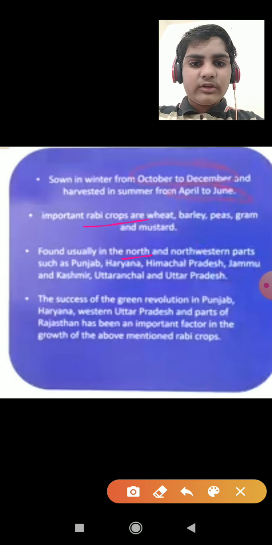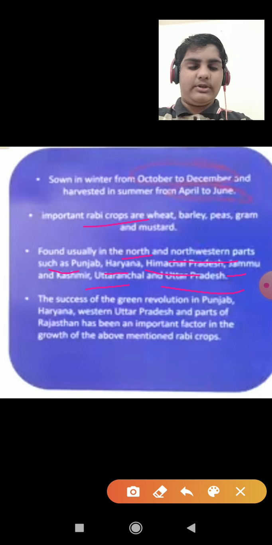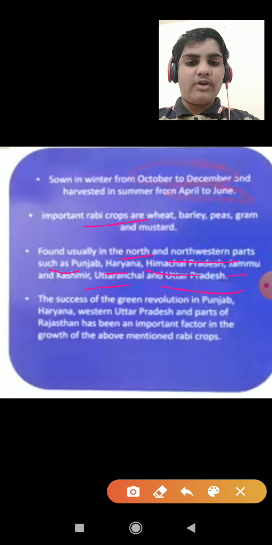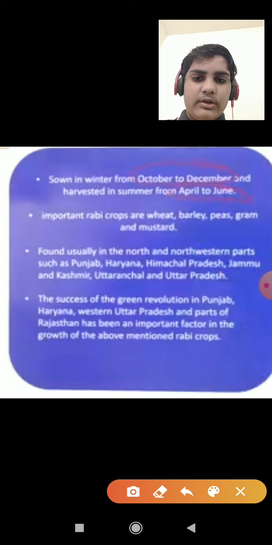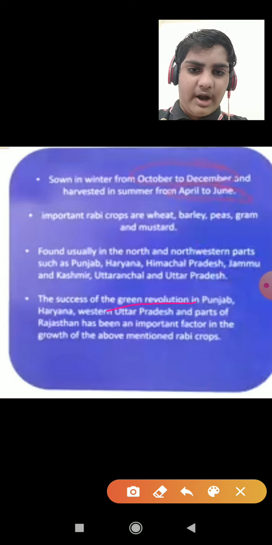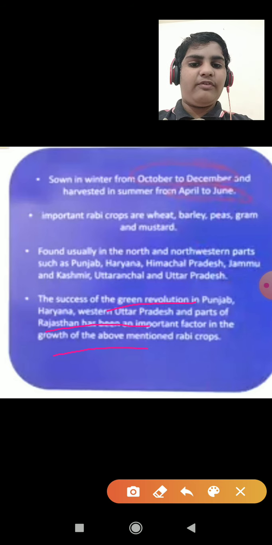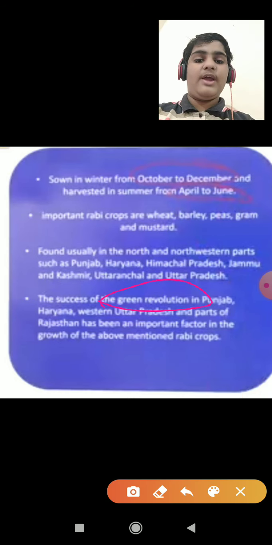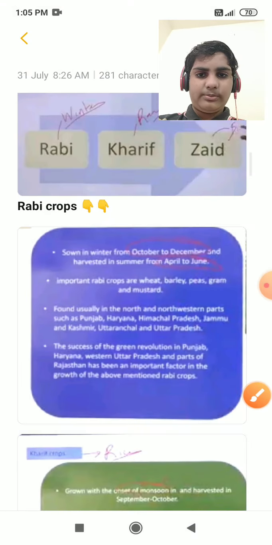Found usually in northwestern parts such as Punjab, Haryana, Himachal Pradesh, Jammu and Kashmir, Uttaranchal, and Uttar Pradesh. These are the states where the Rabi crops are found. Let's revise. The success of the Green Revolution in Punjab, Haryana, Western Uttar Pradesh, and parts of Rajasthan has been an important factor in the growth of the above mentioned Rabi crops. Means the Green Revolution came for the Rabi crops in these states. So let's move to the Kharif crops.